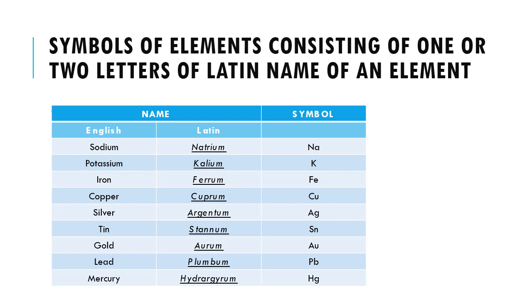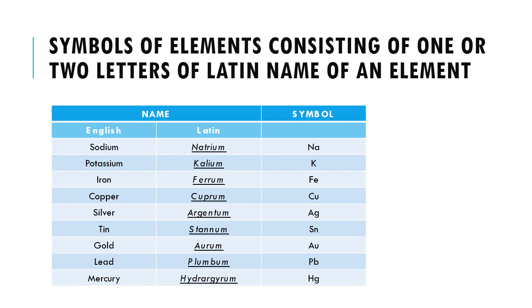Potassium, Latin name is kalium, and the symbol is capital K. Iron, Latin name is ferrum, and symbol is Fe. Copper, Latin name is cuprum, symbol is Cu. Silver, Latin name is argentum. So the symbol is Ag, first letter and the third letter.